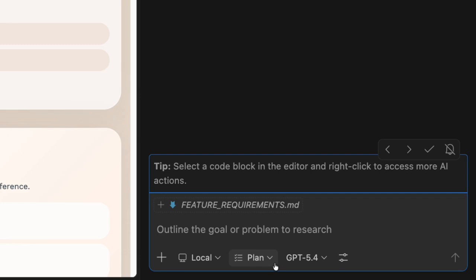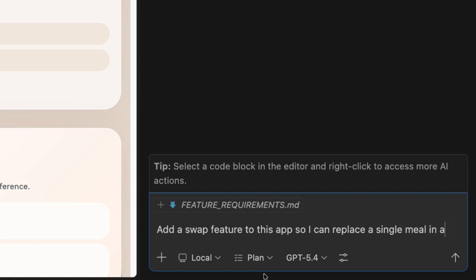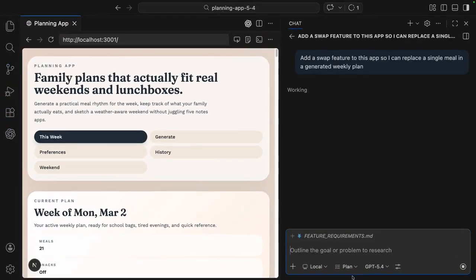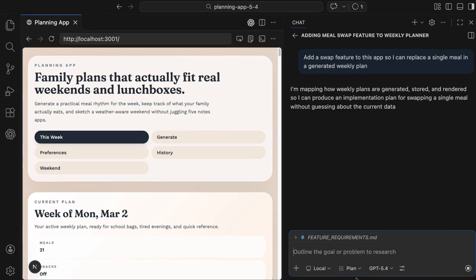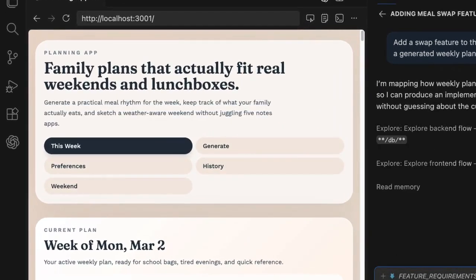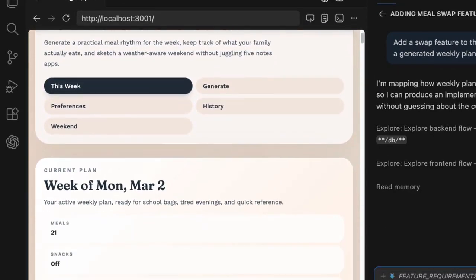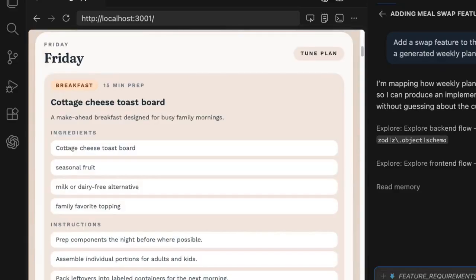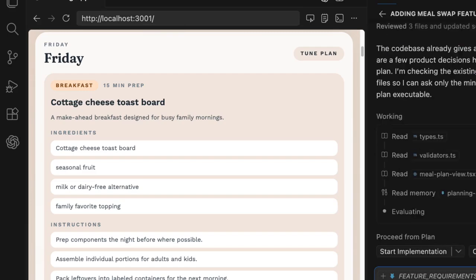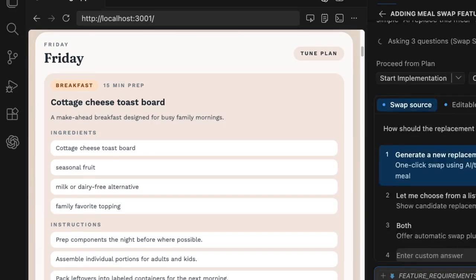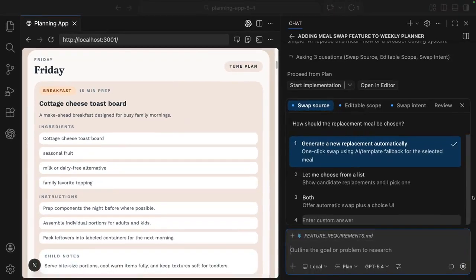So let me send my prompt to add meal swap functionality, and then I'll go over the feature and my app a bit more. This is a weekly planner app I have that handles both weekly meal plans and weekend activity plans. Now, at the start of the week, I generate a new meal plan that covers all meals for the week. And right now, I can regenerate the entire weekly plan if I want. But there's not functionality to regenerate just a single meal if I want to swap just that out. So let's see if GPT-5.4 can help.